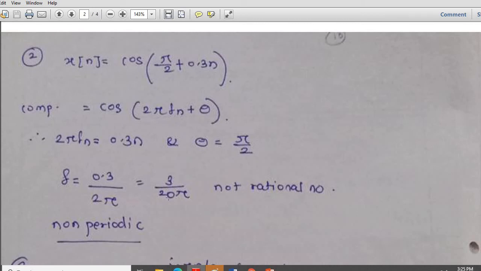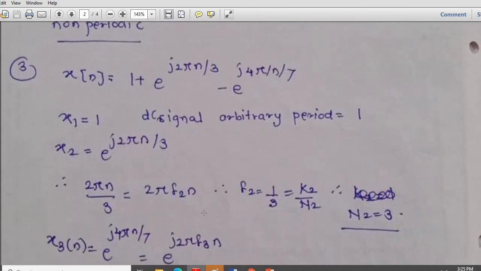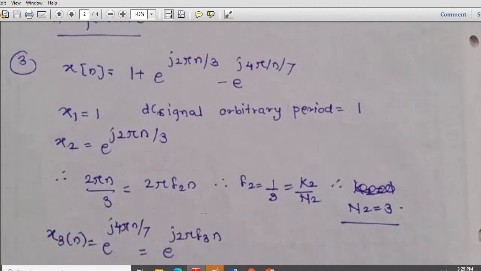So that is 3 upon 20 pi. Since pi is not a rational number, this ratio, 3 upon 20 pi, is not rational. Therefore it is non-periodic. Let us have one more.